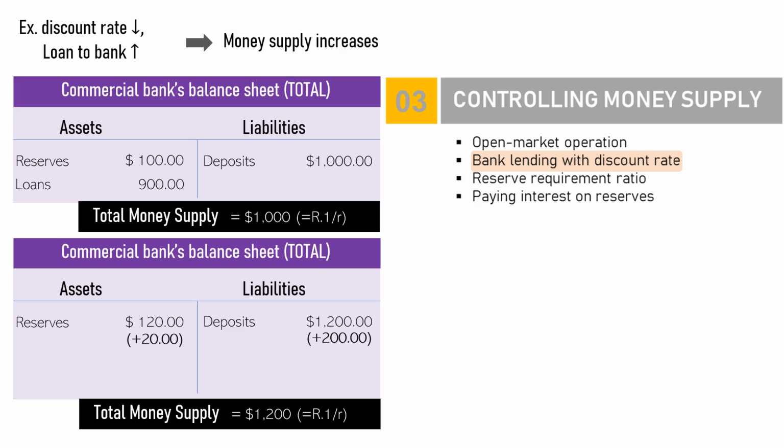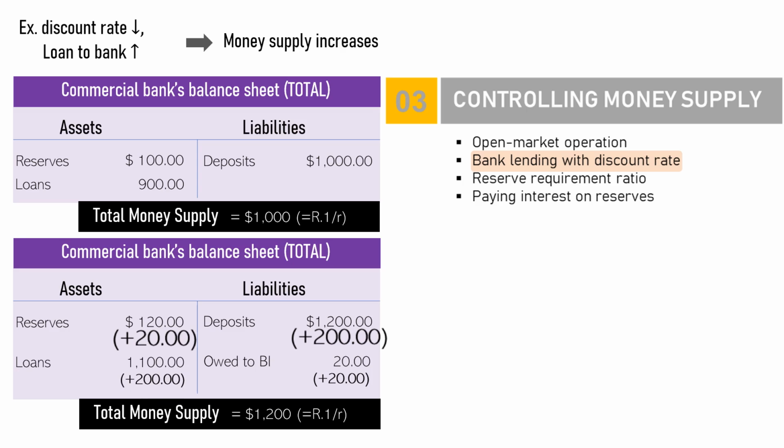How much additional loans are created? From the balance sheet, we can get $200 of the additional deposits minus the $20 additional reserve, but now also added with the $20 of the total amount owed to the central bank. So the total additional loans are $200. And the flow now is like this.